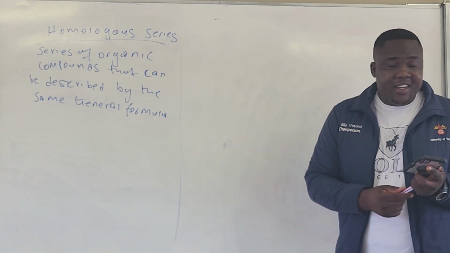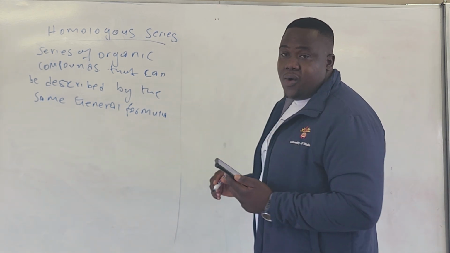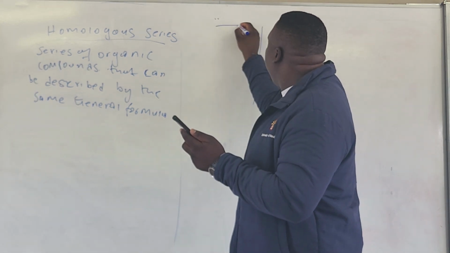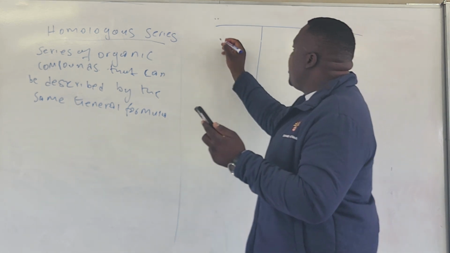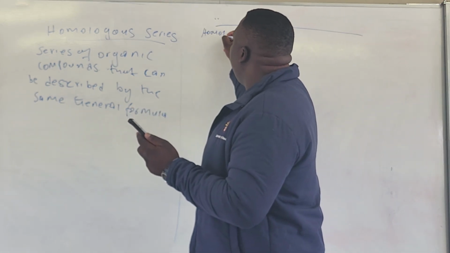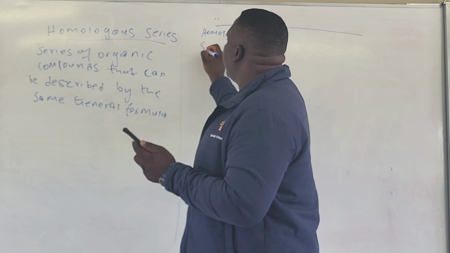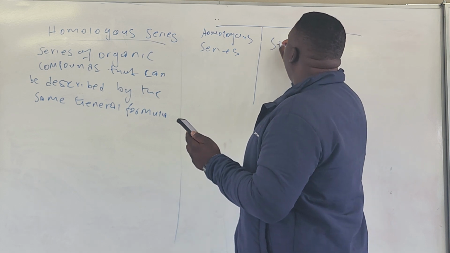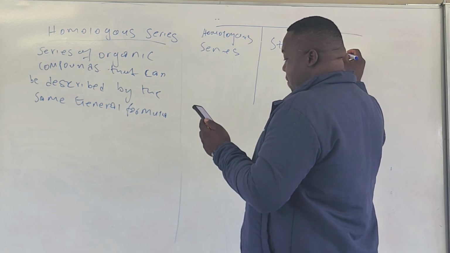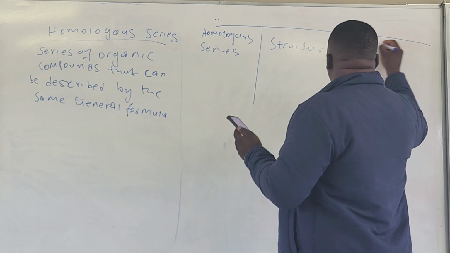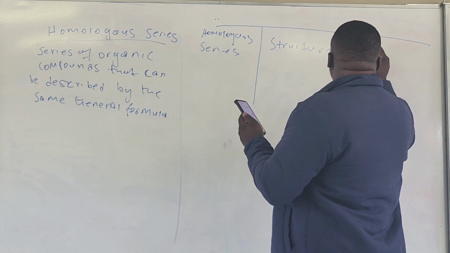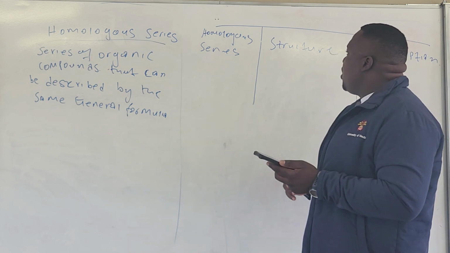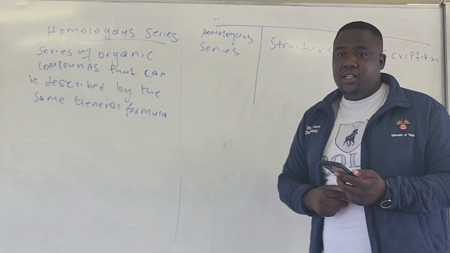Are you okay? Some people, the manner in which they do it, they draw a table. Here they write homologous series, then here they write the structure, then here they write the description.